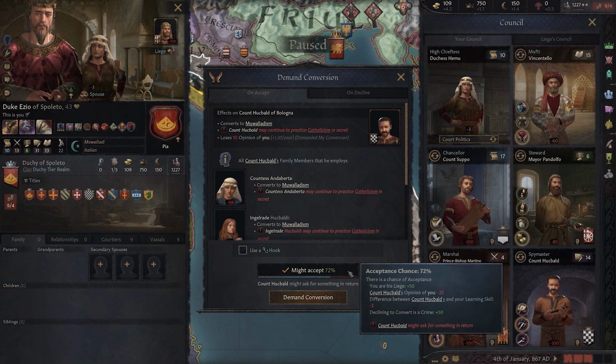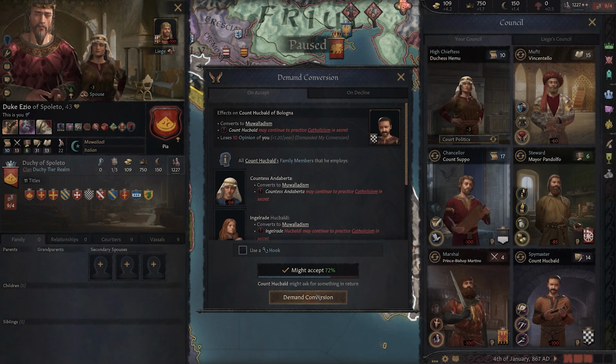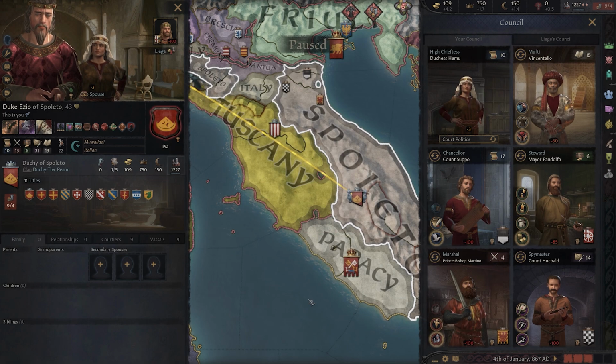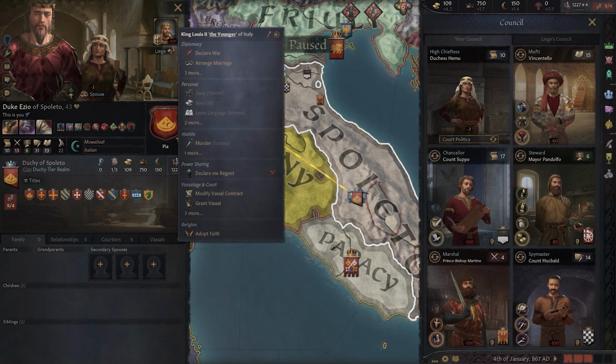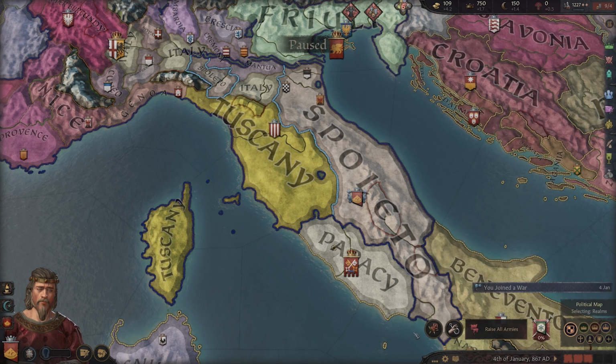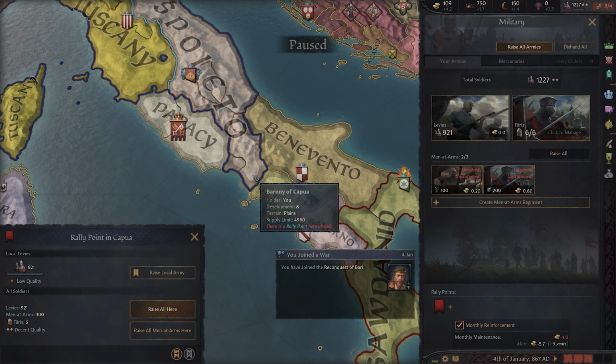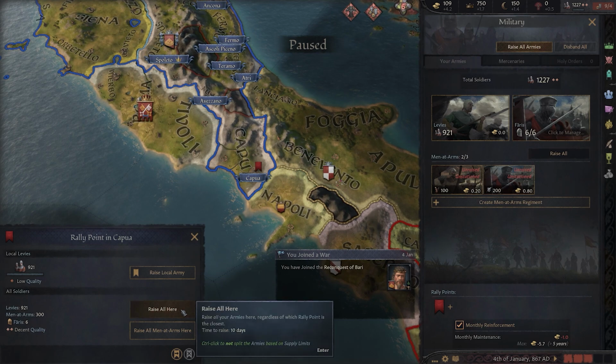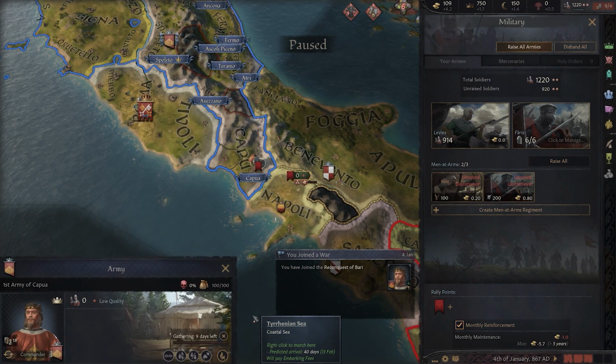We'll start with my spy master, who's most likely to be a problem if he hates me, but before we go any further, I also want to offer to join my liege's current war. This is yet another way to have him hate me less, but I need to contribute to the war, so we'll have to raise our troops and march south with his soldiers in the hopes of doing something of value.